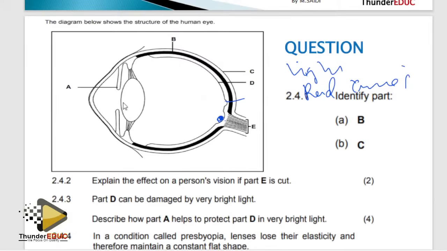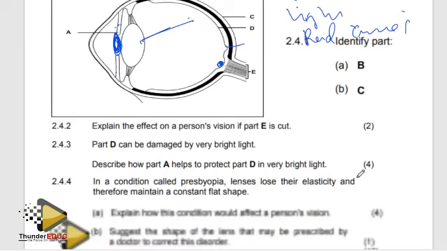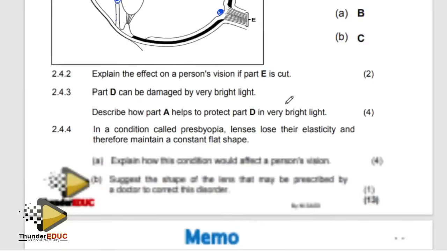And then this is the iris, and then the space is the pupil. You understand? The space is what? The pupil. So basically, the iris controls the size of the space, which is called the pupil. Sometimes people confuse the iris with the pupil. And then this is a lens. What's the function of a lens? It is to bend light to the retina. So it refracts light to the what? To the retina. So I think I'm clear there.